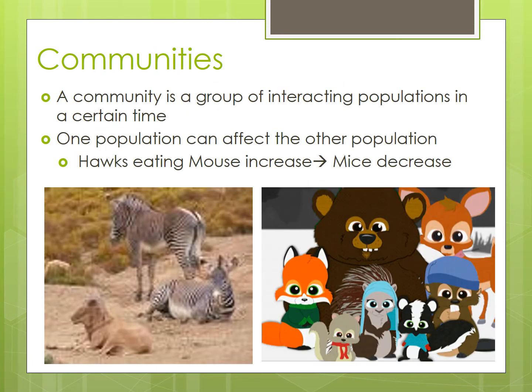A community is a group of interacting populations. So this is more than one type of population. Some can affect the other population. Like, for instance, the hawks will eat mice, and then mice decrease.